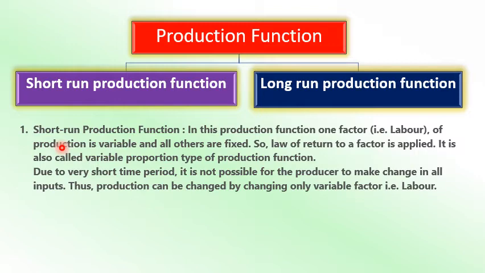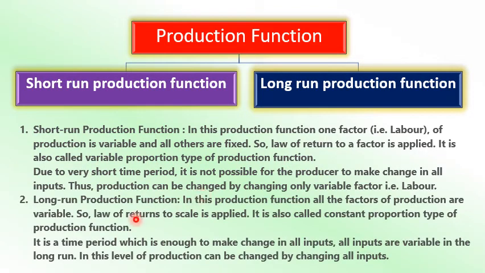So if you want to increase your production, you have to just increase the number of labor employed, or if you want to decrease your production, you just decrease the number of labor. So that's how you increase or decrease your production, just by employing more labor or taking labor off the work. So that's how the short run production function works.